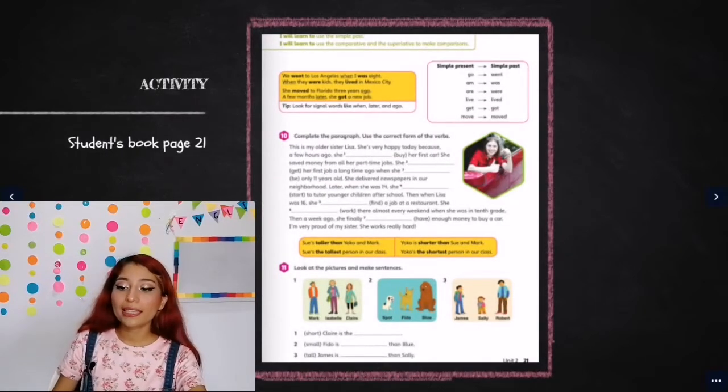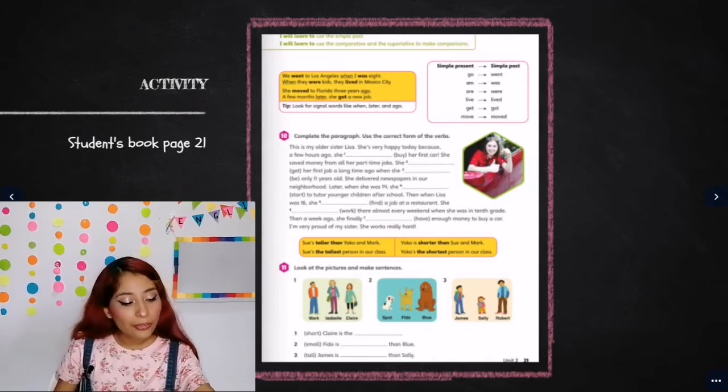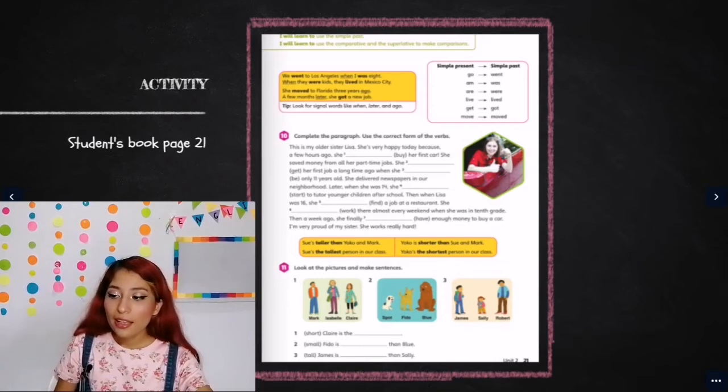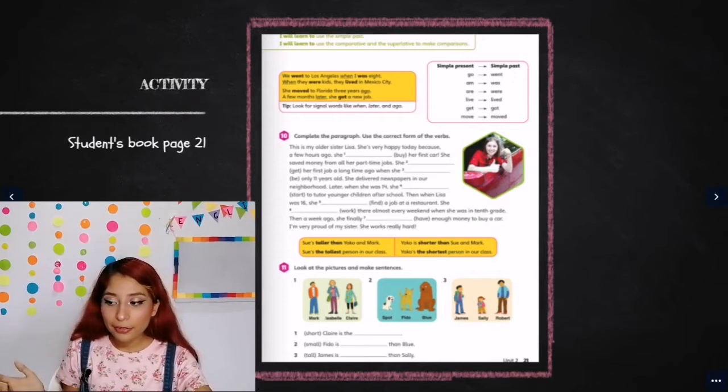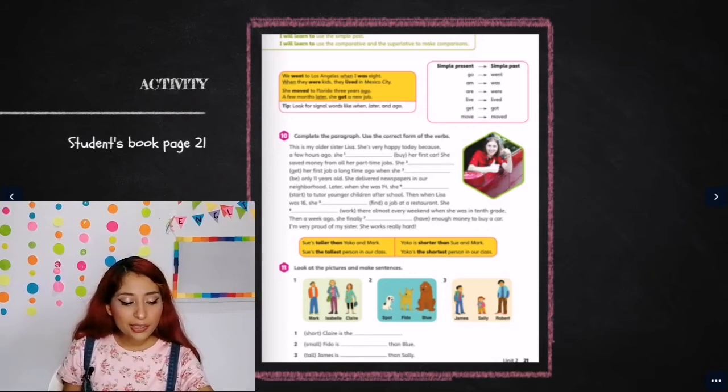We are going to go to the activity, and it's in the student's book, page 21. We have "I will learn to use the simple past" and "I will learn to use comparative and superlative to make comparisons." We have a chart here that says simple present, simple past. Go, went. Am, was. Are, were. Live, lived. Get, got. Move, moved. The chart in yellow says: we went to Los Angeles when I was 8.